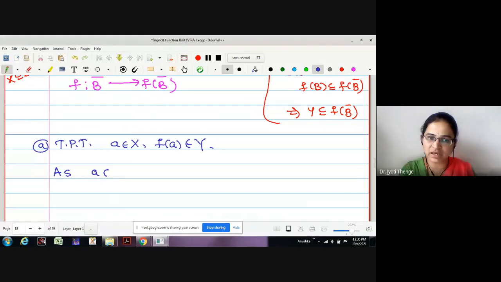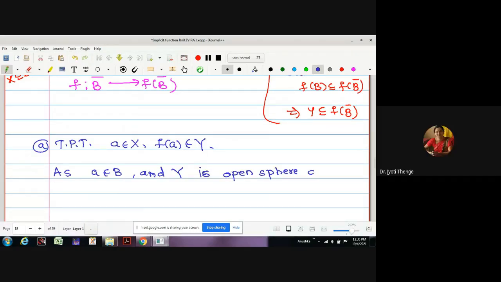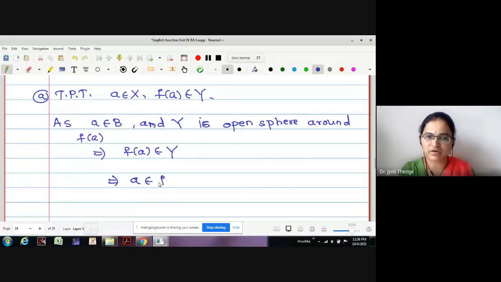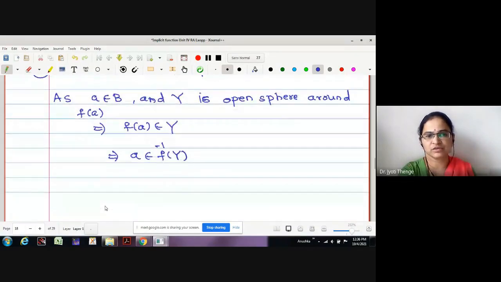As A is in B, B is the ball around A. Therefore, A is the center of B. Therefore, A is in B, and capital Y is the open sphere around f of A. Therefore, may I say f of A is in Y? Yes, ma'am. f of A is in Y. Therefore, may I write A is in f inverse Y? The inverse exists, we have proved already.